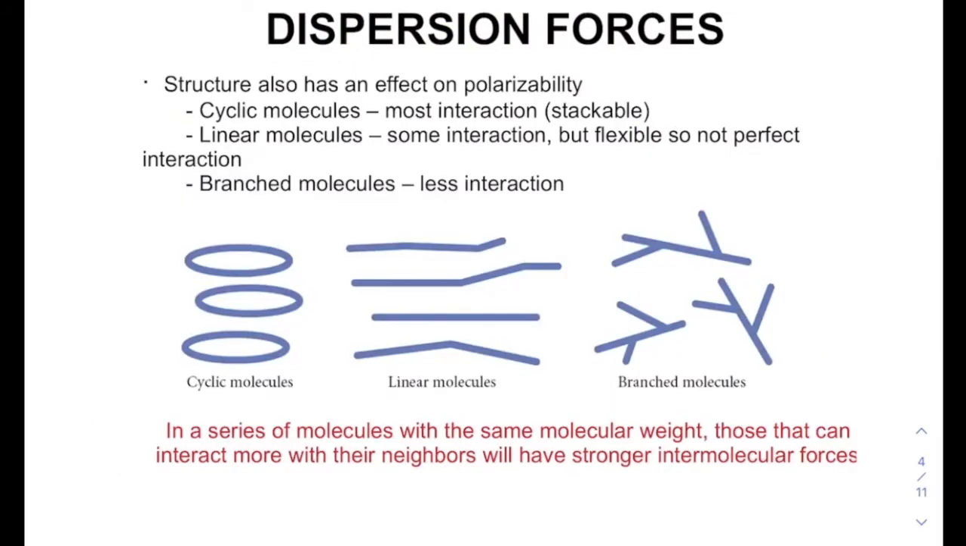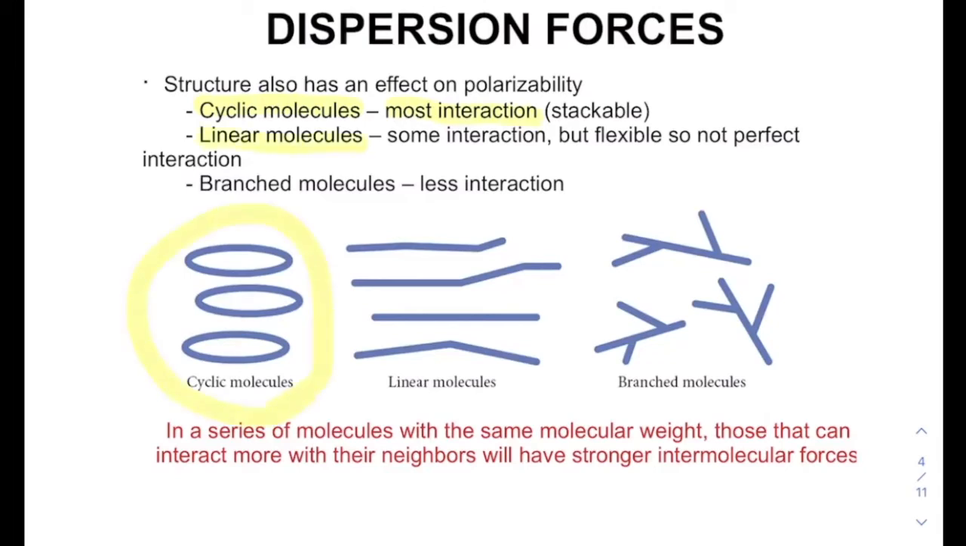Another little note about dispersion forces is that the structure of the compound affects the way that we can have this intermolecular interaction. So basically, the shape of the molecule will affect its surface area, and an increased surface area means increased intermolecular interactions. Cyclic molecules have the most interaction, and that's because they are stackable. So you can kind of pile them on top of each other just like this.